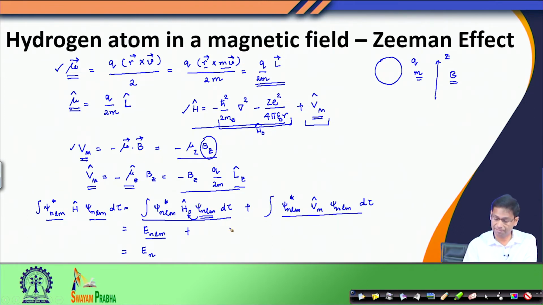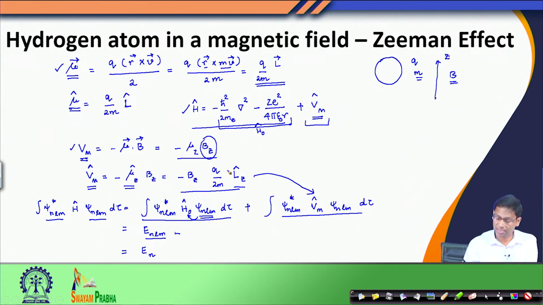I have this Vm which is given by this expression here. To take care of that, I would have to put this term over here. So let us do this. I see that Bz is a constant, because this is the applied magnetic field. Q is the charge of the particle, and my particle at the moment is the electron which is going around.